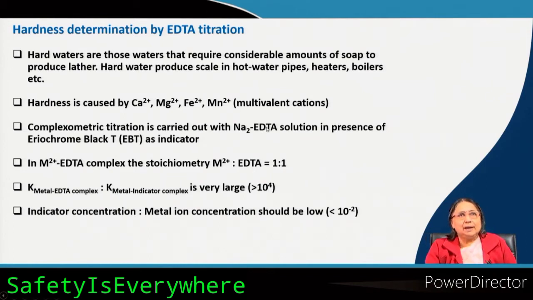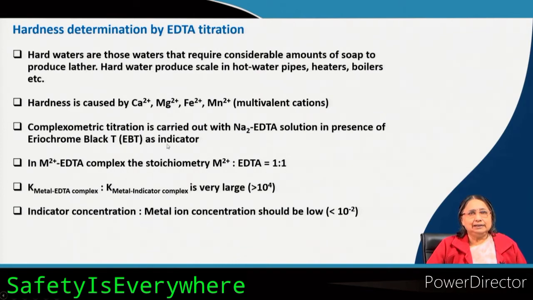Okay. Now, what is happening? We take the hard water in the conical flask, then we add a few drops of EBT. The actual original color of EBT is blue, but because there are some calcium and magnesium ions present in the water, and also we maintain the pH in the alkaline range by the ammonium hydroxide, ammonium chloride buffer, that I already explained in the acid base chapter. Okay. But here we use that buffer anyway. So, after that we start our titration with EDTA.